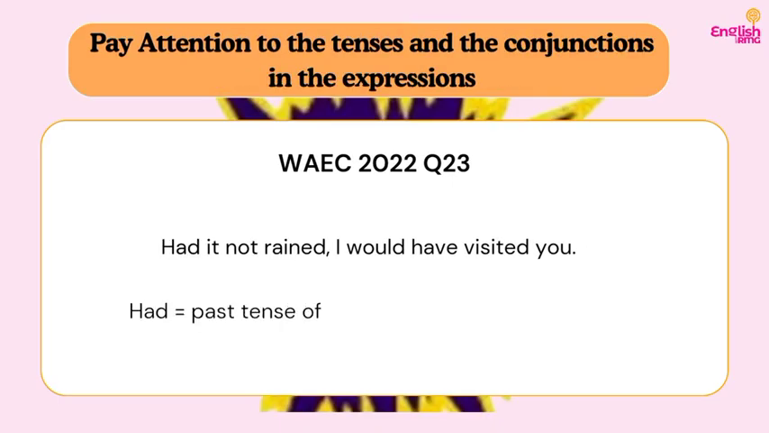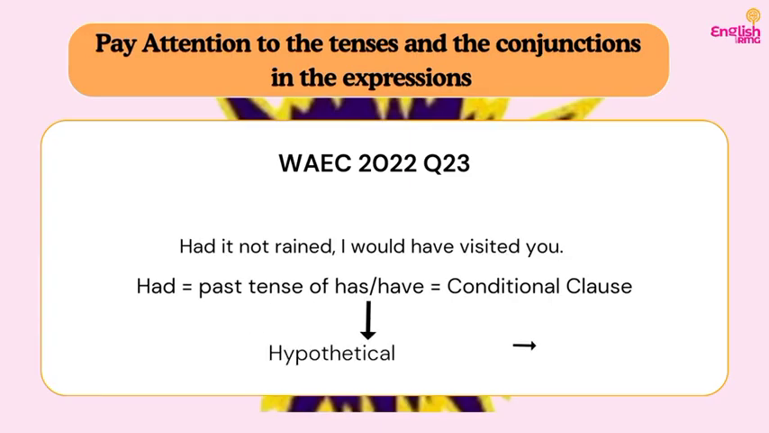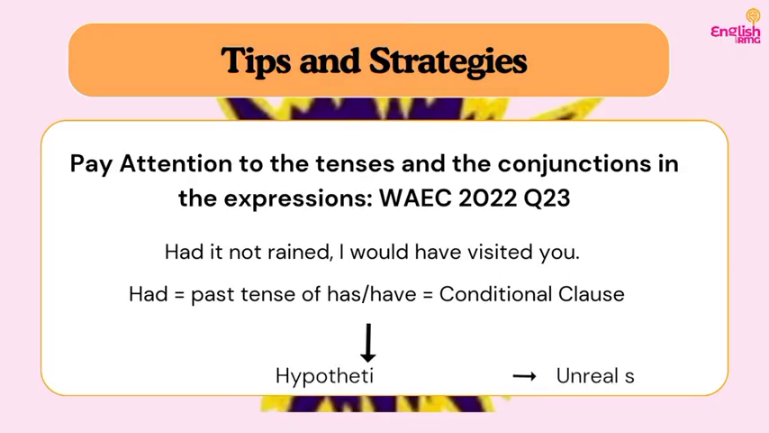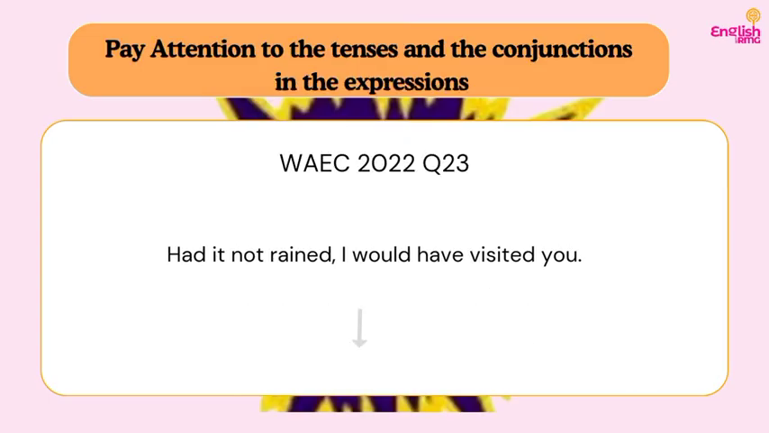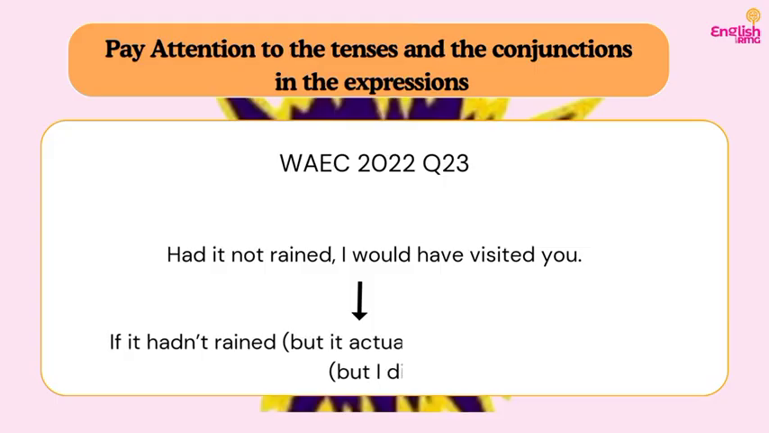So, here we have the sentence, "Had it not rained, I would have visited you." So here we have "had", which is a past tense, but it is introducing a conditional clause here. This kind of conditional clause in the past perfect tense is usually regarded as a hypothetical situation, which means an unreal situation. That is, what is said in that expression did not even happen at all. It didn't happen. It is hypothetical. That is, if it had happened, that means it didn't eventually happen.